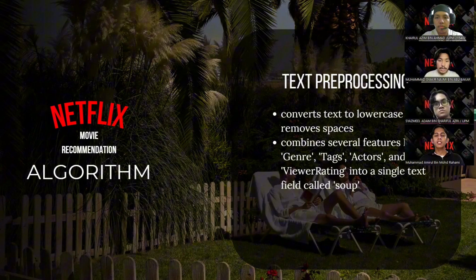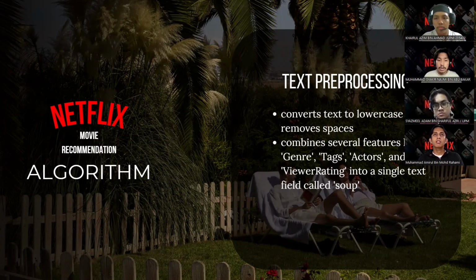In the Netflix recommendation system, this process involves cleaning and transforming text data to make it more suitable for machine learning algorithm. The code begins by defining a helper function called prepare data, which convert text to lowercase and remove spaces to standardize input data. This function ensures that variation in text formatting do not affect the analysis.